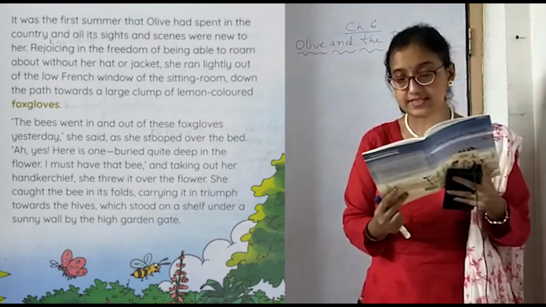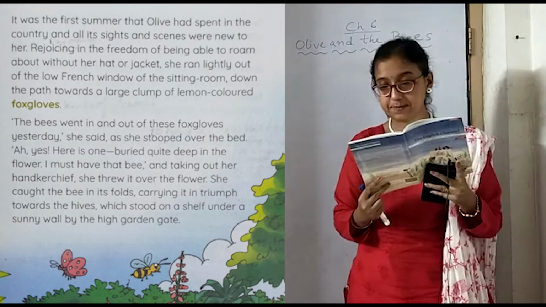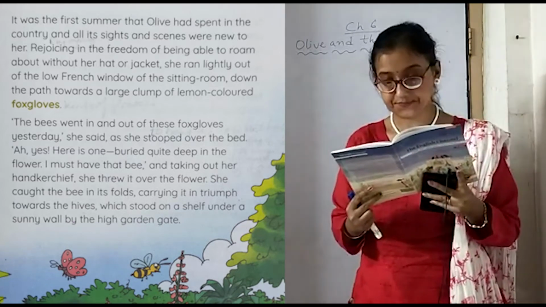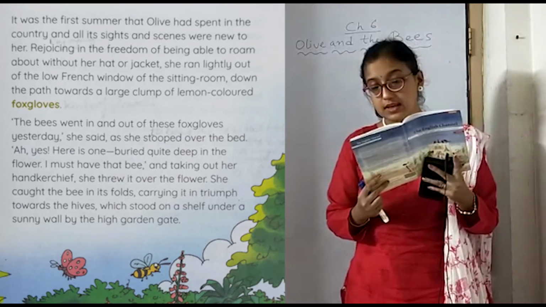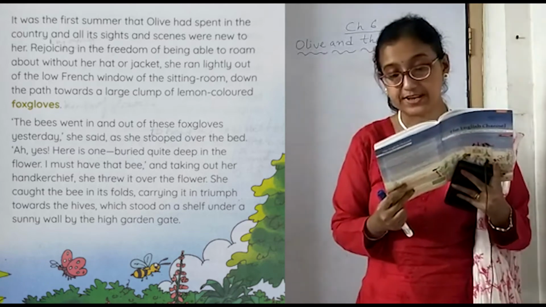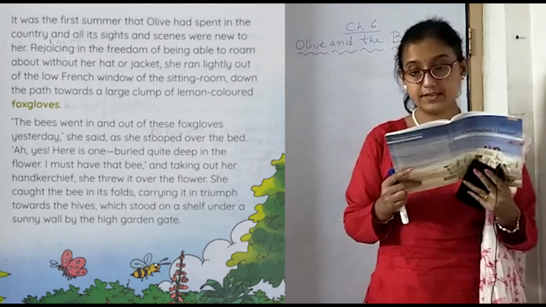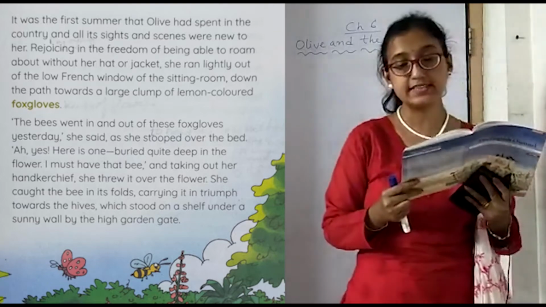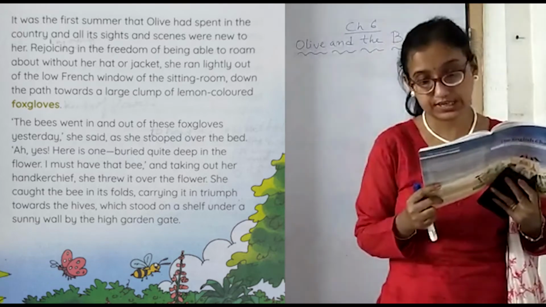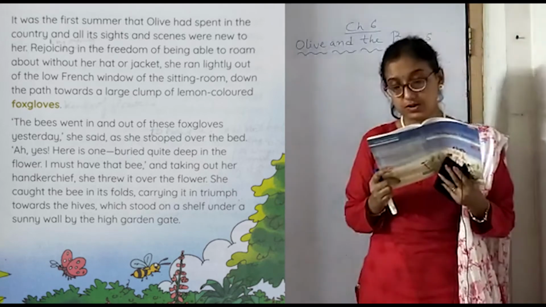It was the first summer that Olive had spent in the country, and all its sights and scenes were new to her. It was the first summer she had spent in the countryside, and the sights, the scenery, the beauty, everything was new to her.